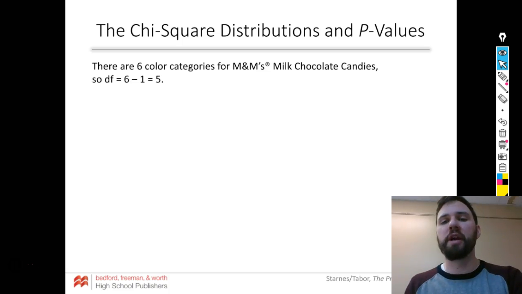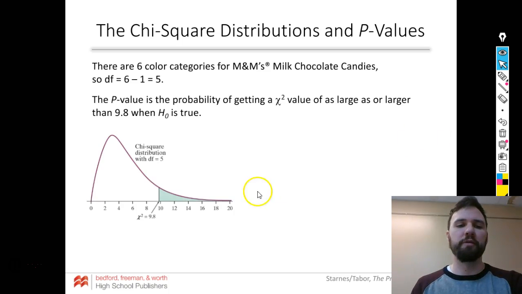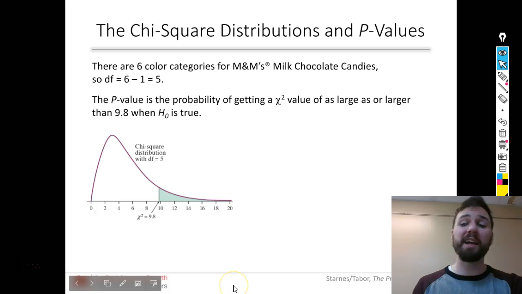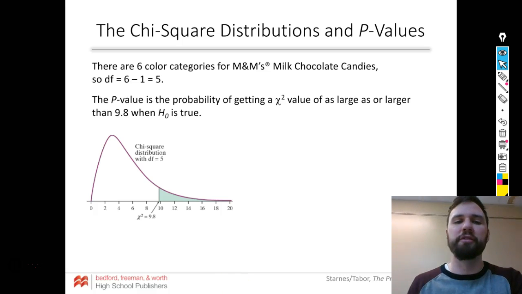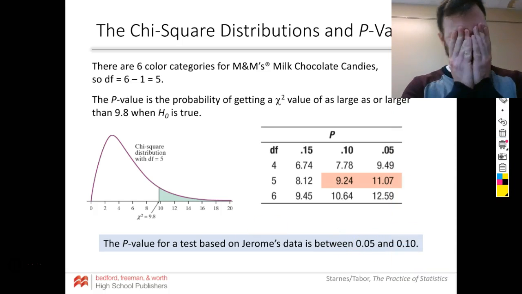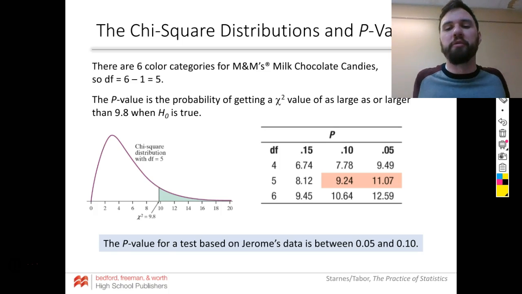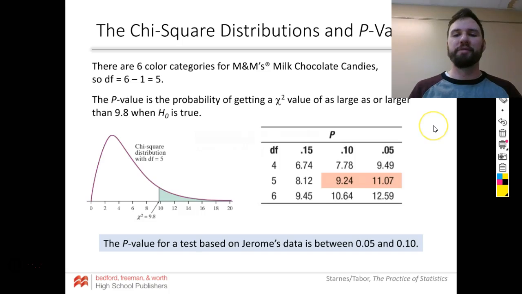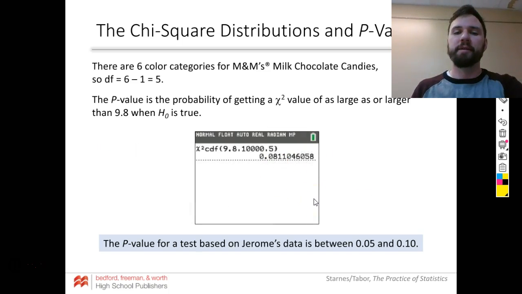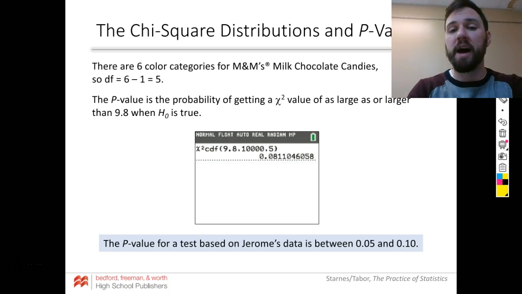So if we had 6 colors for M&M candies, our degree of freedom would be 6 minus 1, which is 5. If we looked at 9.8, we did chi-squared CDF, which is a thing, 9.8 to infinity, it would give us our p-value. We can also use a chart. The chart is fine for AP Bio because we just look at where we accept or reject, but now we want a p-value. This one's between 0.05 and 0.1, so I don't like that. I want a specific one, so this is the best way to do it. Chi-squared from 9.8 to 1,000, then your degrees of freedom was 5.